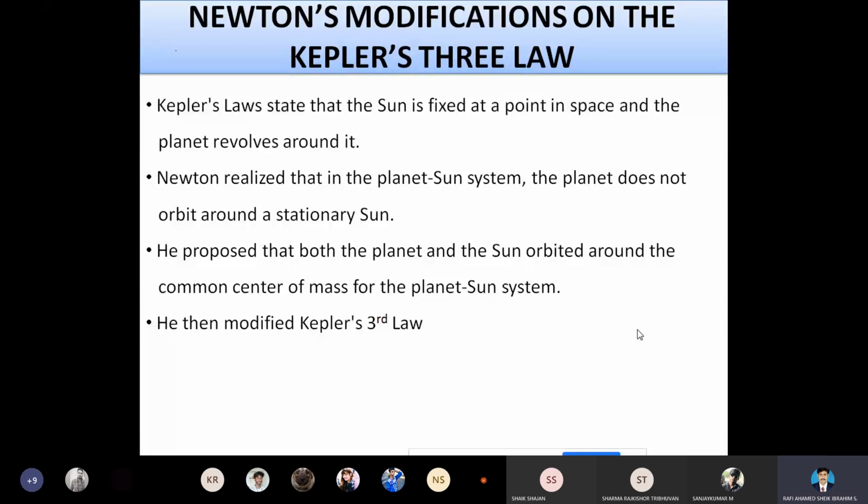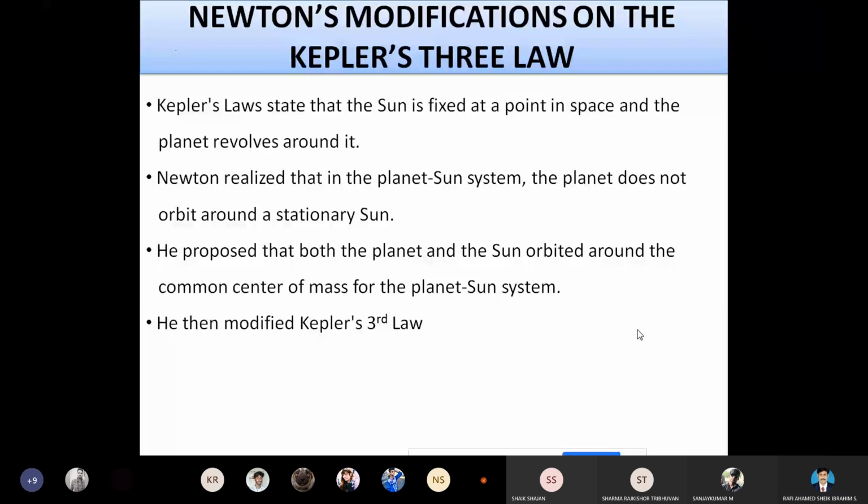According to Kepler, the sun is fixed at a point in space and the planets revolve around it. So this is Kepler's hypothesis, Kepler's assumption.